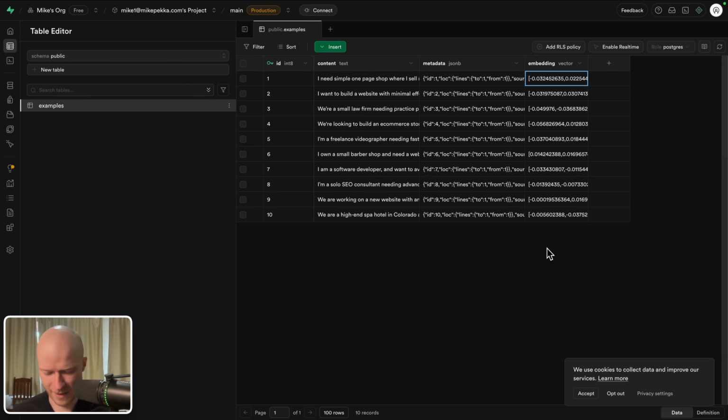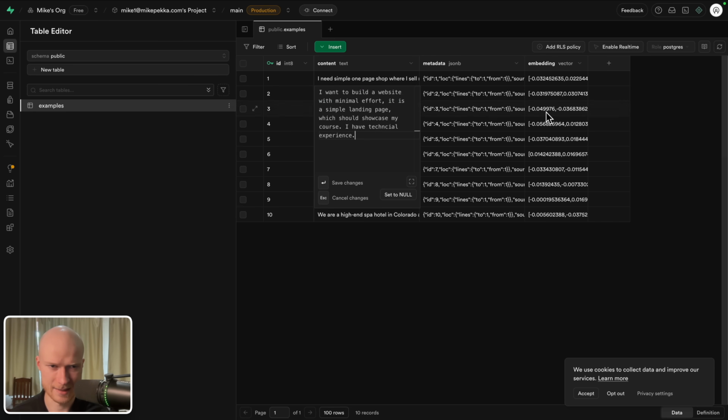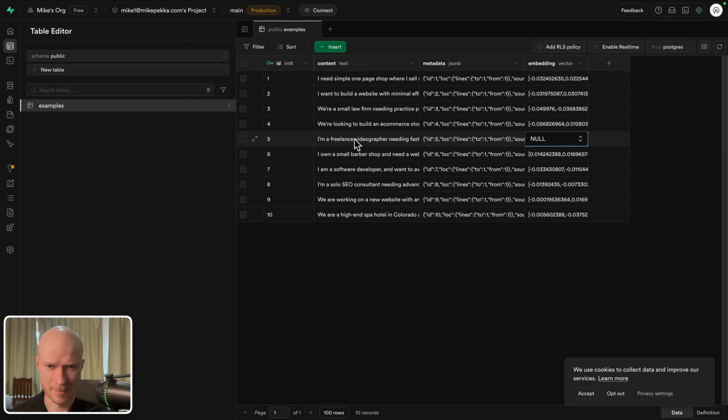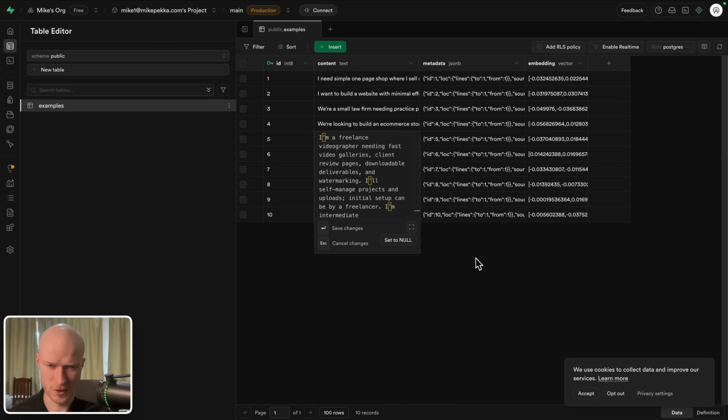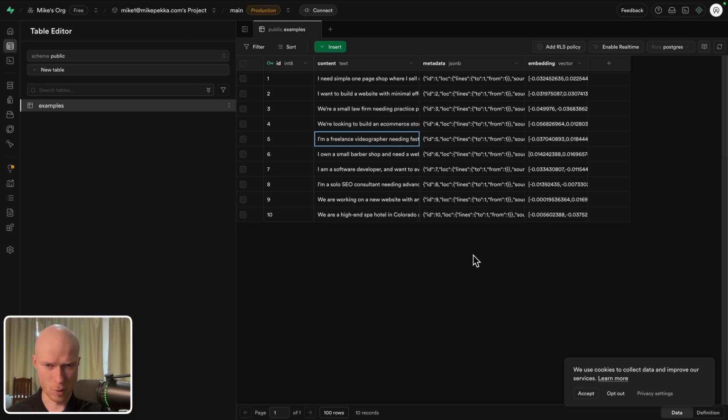So what is a vector? A vector is just a long list of numbers. And in this case, this list of numbers represents the mathematical meaning of a piece of text. So for example, this list of numbers here represents the mathematical meaning of this piece of text. This list of numbers represents the mathematical meaning of this piece of text, and so on and so forth. And that's exactly what this embedding model that we just talked about a few moments ago does. It takes a piece of text and turns it into a mathematical meaning of that piece of text.